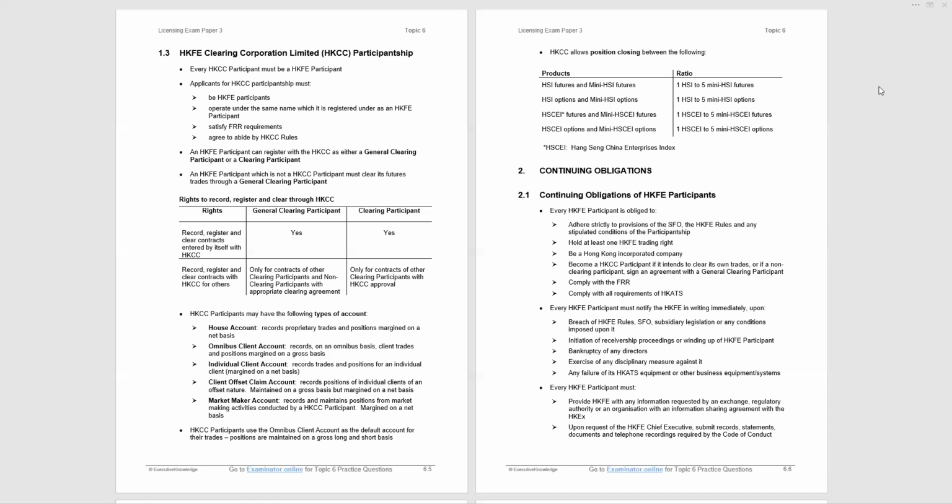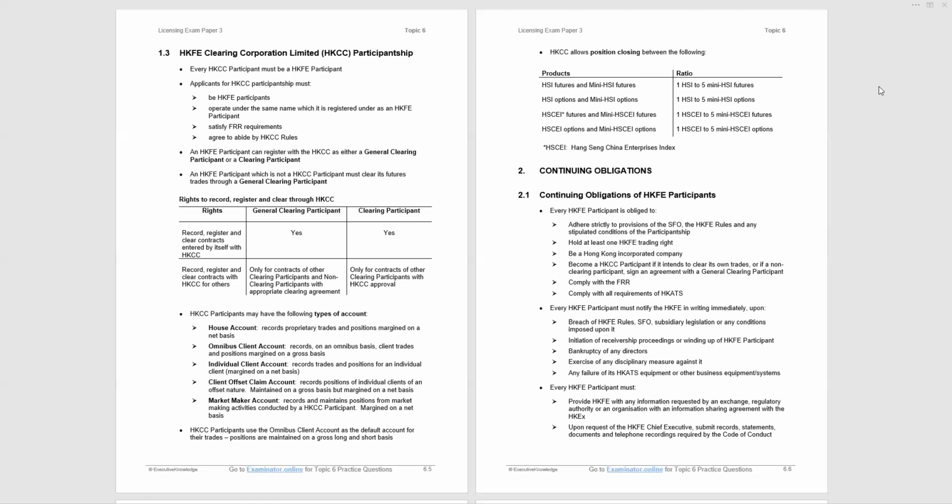Comply with the financial resource rules. Now, these rules are enacted by the SFC itself. Comply with all requirements of the Hong Kong Automated Trading System. That's the futures trading system.